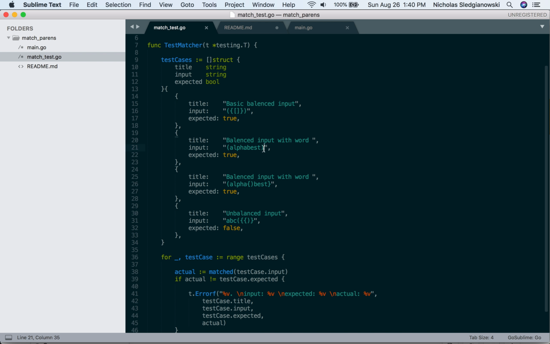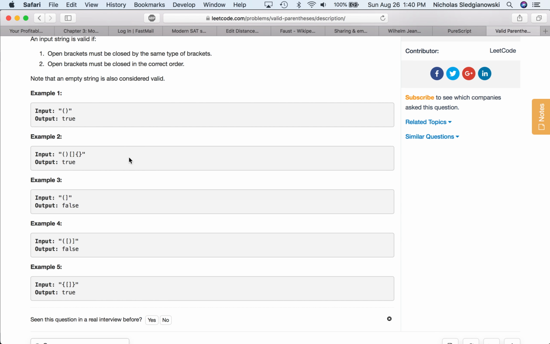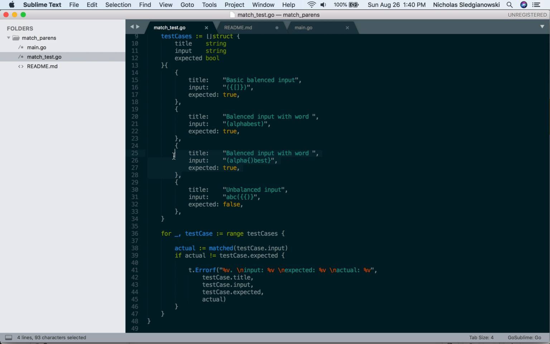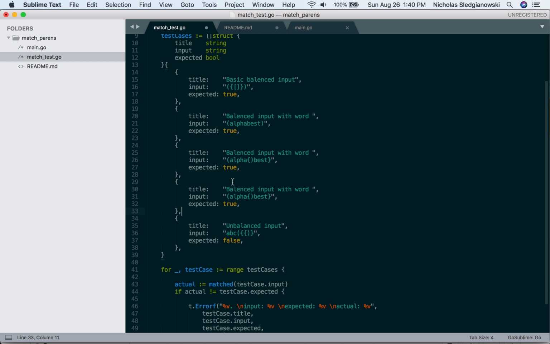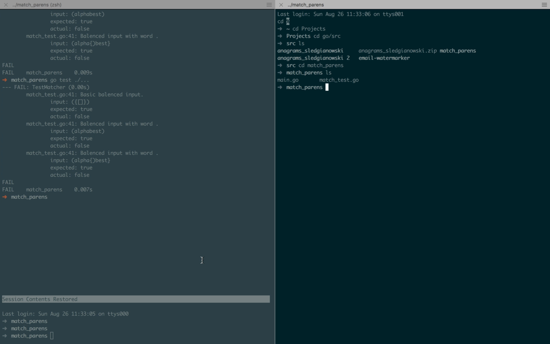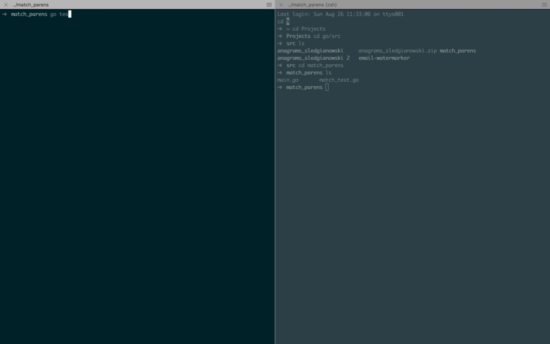So we've got different inputs here. We've just got some input around a word, and a little mix of braces here. I'm going to take this example here. I don't know if it's a good example. These are table-driven tests in Go, and they're really convenient for this kind of thing where you're testing different inputs to a function. I can easily add another test case here, and then that'll be run through my tests.